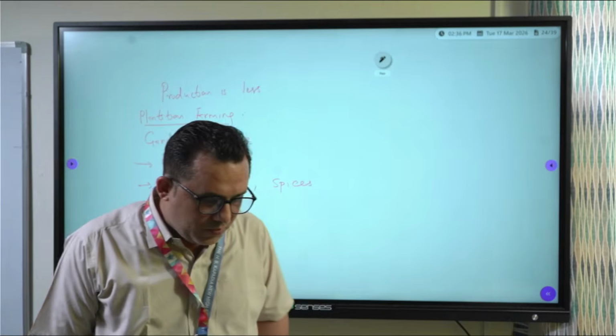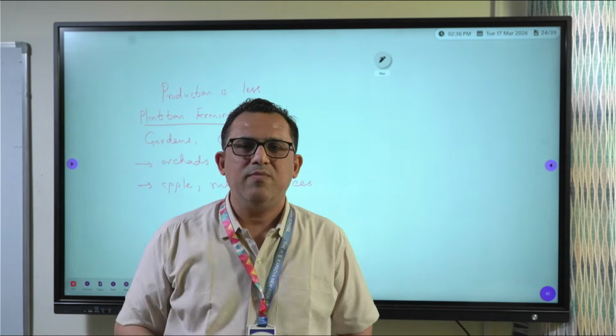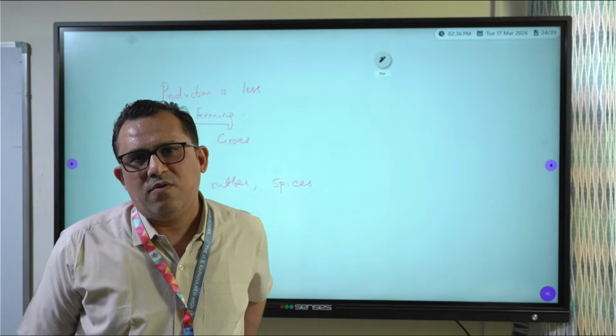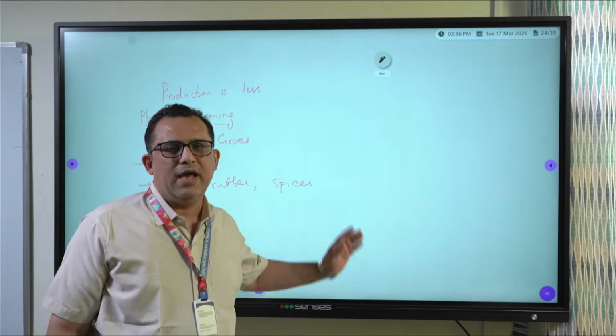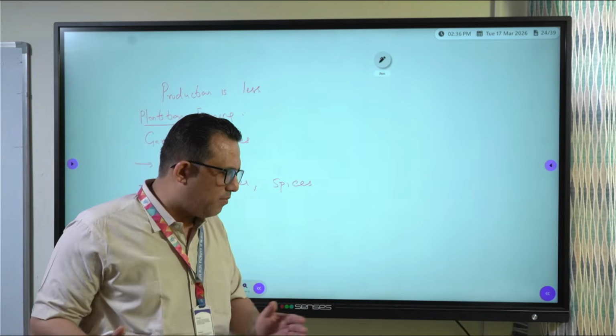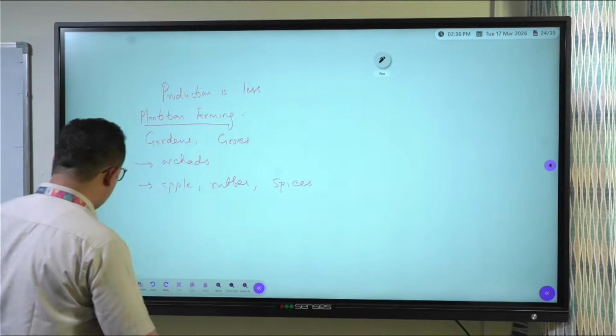So these are the types of farming followed in India. First, subsistence farming. Second, dry farming. Third, wet farming. Fourth, shifting farming, jhum farming. And fifth, plantation farming. So this is about types of farming followed in India. The next doubt we will take now.